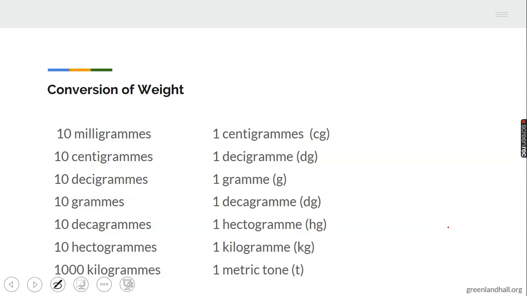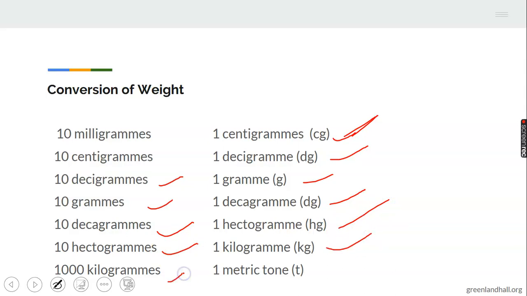Now we have 10 milligrams, which gives us 1 centigram. You can see cg stands for centigram. In the next slide, when I'm writing cg and kg, you should understand what I'm writing. 10 centigrams will give us 1 decigram. 10 decigrams will give us 1 gram. 10 grams will give us 1 decagram. 10 decagrams will give us 1 hectogram. 10 hectograms will give us 1 kilogram. 1,000 kilograms will give us 1 metric ton.